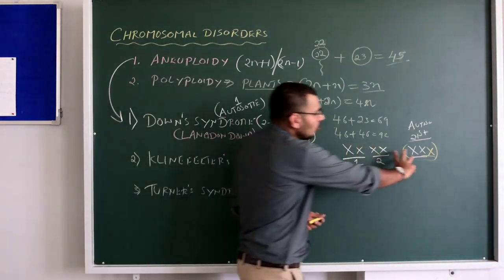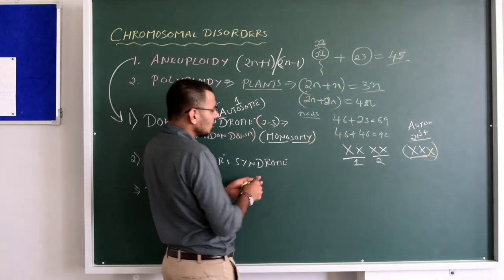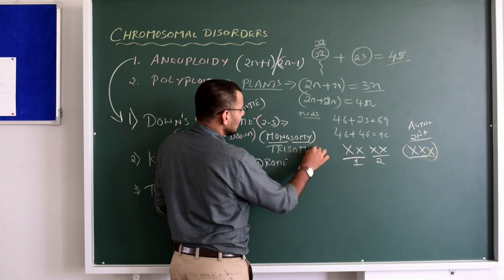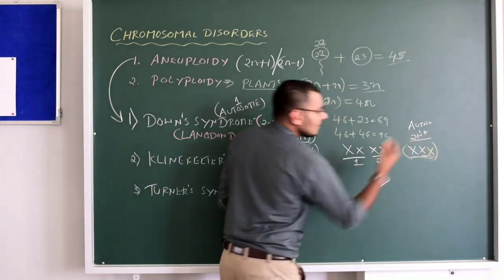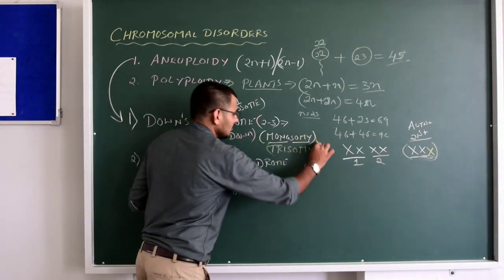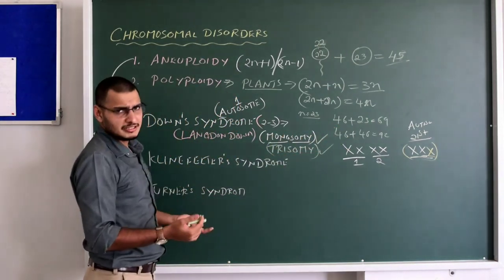So here, how many chromosomes are there? Three chromosomes are there. So this condition, Down syndrome, can also be called trisomy. You have to remember monosomy as well as trisomy. Trisomy means three chromosomes. This is a very important concept. Please remember this Down syndrome. The symptoms are very simple.